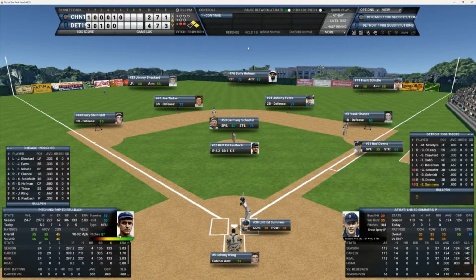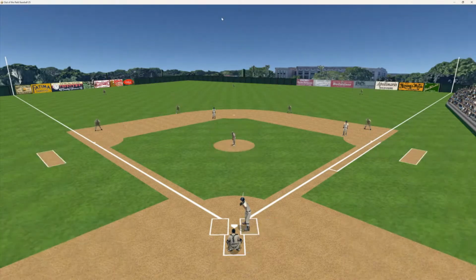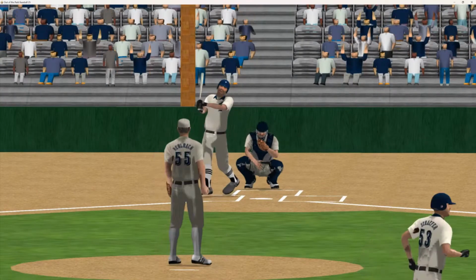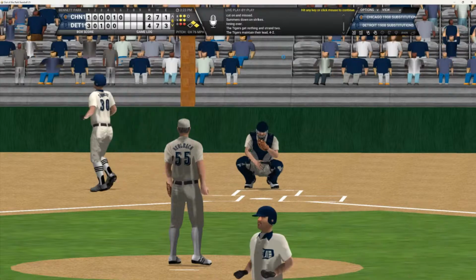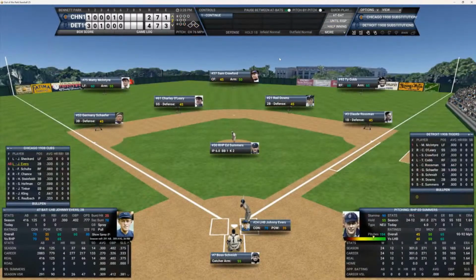Summers is up. Why walk runners on? Put the tying run on the bases. Don't understand that philosophy. Let's see if Summers can make him pay here. And he strikes him out. We go to the top of the 7th. It's still 4-2. Evers, Schulte, and Chance.